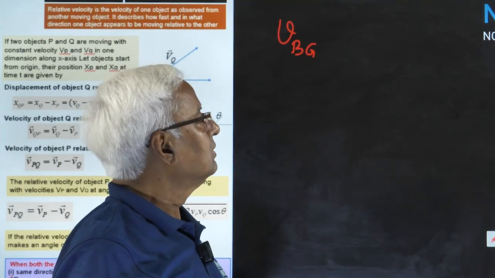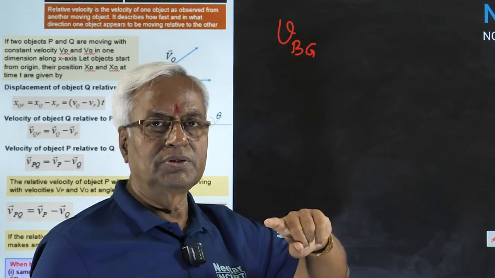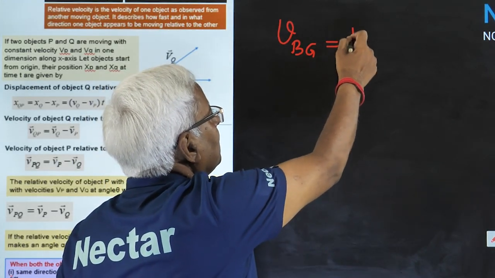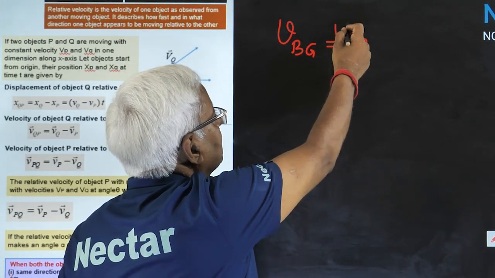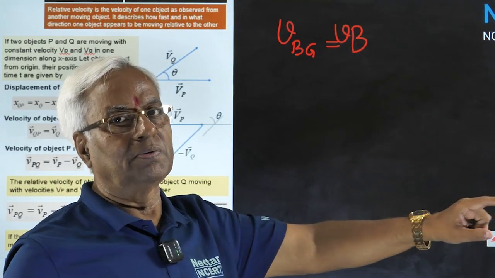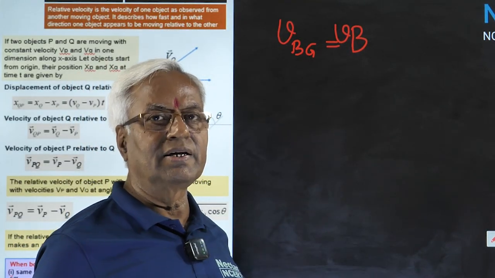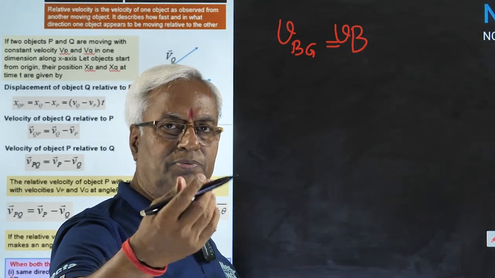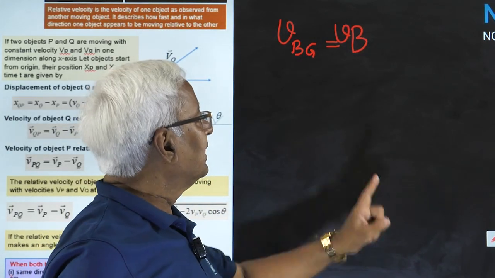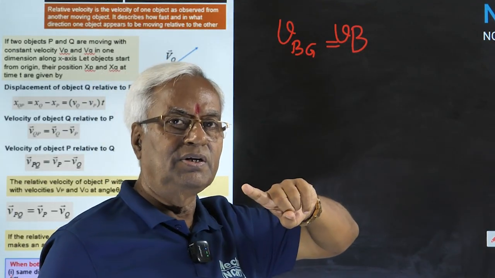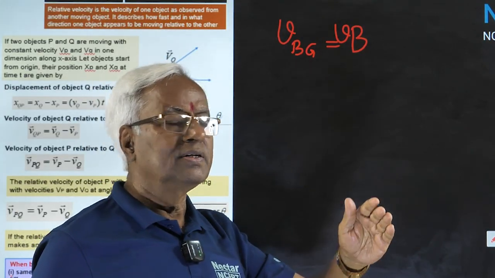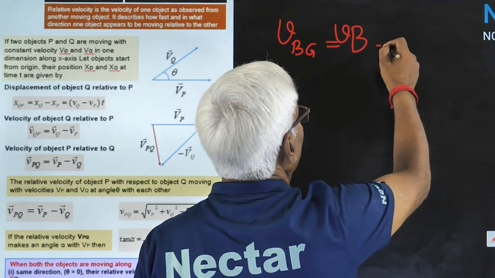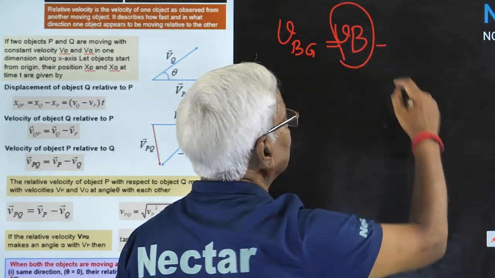Say we are seeing the velocity of a bus standing on the ground. This will be velocity of bus minus velocity of ground. But since you are standing, that is always there with everyone, the person who is observing, the person who is noting. That's why it is not the convention to mention the velocity with respect to ground. We would simply say velocity of bus.